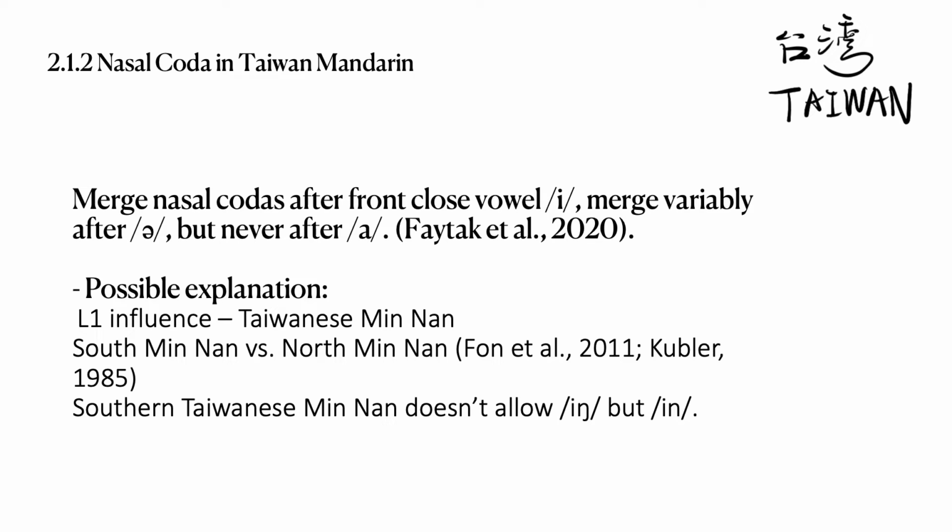Taiwan Mandarin speakers often also speak Taiwanese Minnan, a variety not mutually intelligible with Standard Mandarin. Some of the specifics of the neutralization patterns in Taiwan Mandarin have been attributed to interference from Taiwanese Minnan. It's observed that Southern Taiwanese Minnan doesn't allow the velar nasal after E but allows the alveolar nasal in their speech. Correspondingly, Southern Taiwanese Mandarin speakers are observed to have nasal neutralization of the alveolar nasal after E.